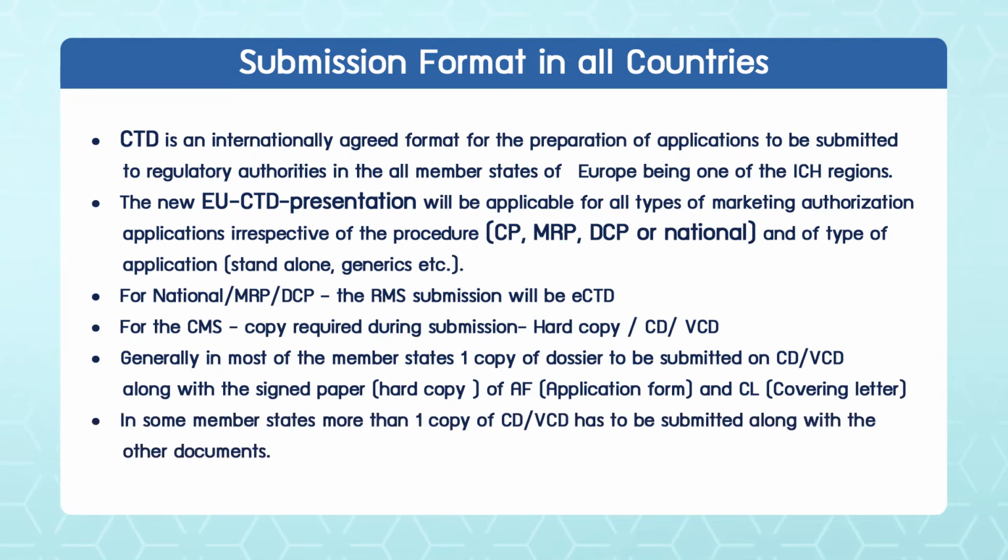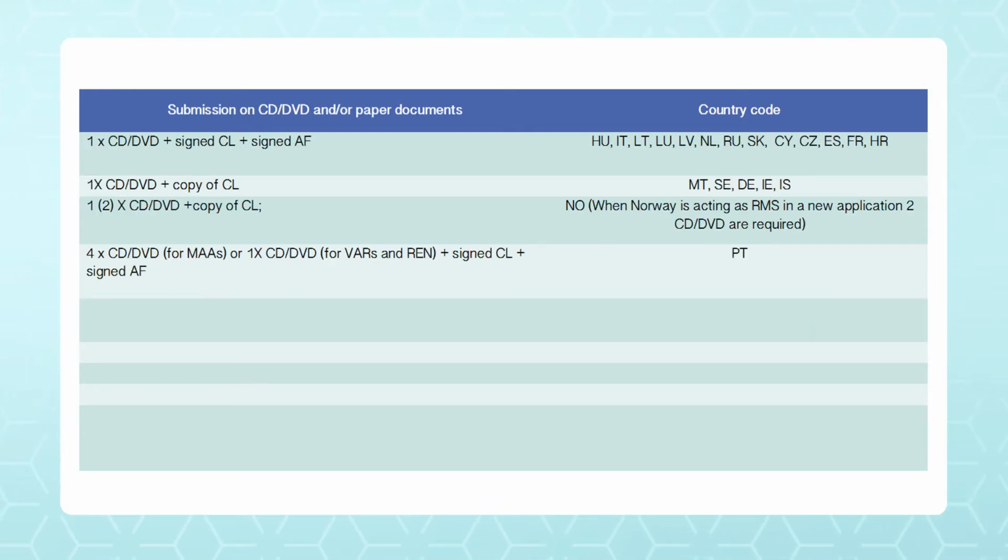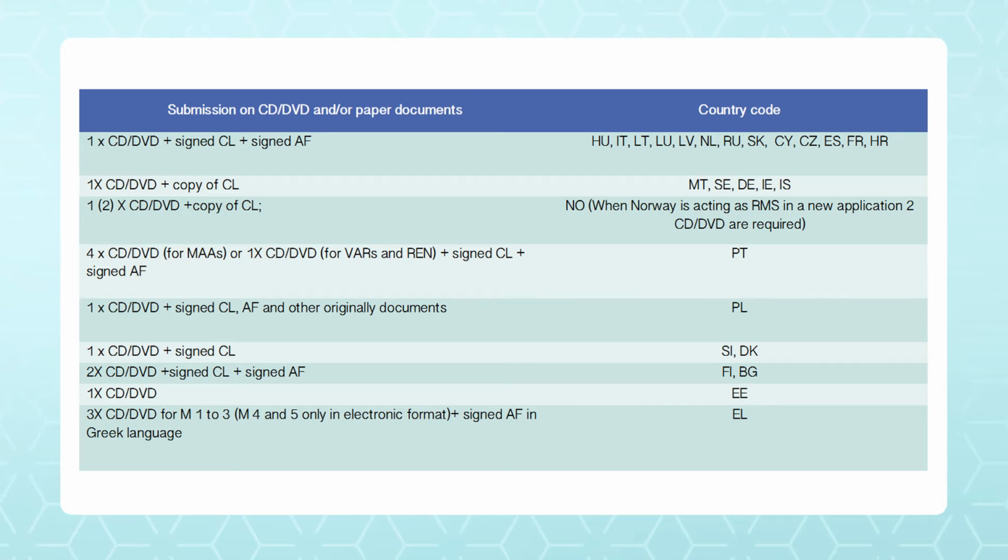And in some member states, you provide one copy of CD, VCD along with other documents. So these are basically country specific requirements for what is required for module 1, and how you provide it. On the right hand side there are the country codes: Hungary, Italy, Latvia, Lithuania. And then we can see the covering letter and the signed application form. So it shows what the requirements are for each of these member states.